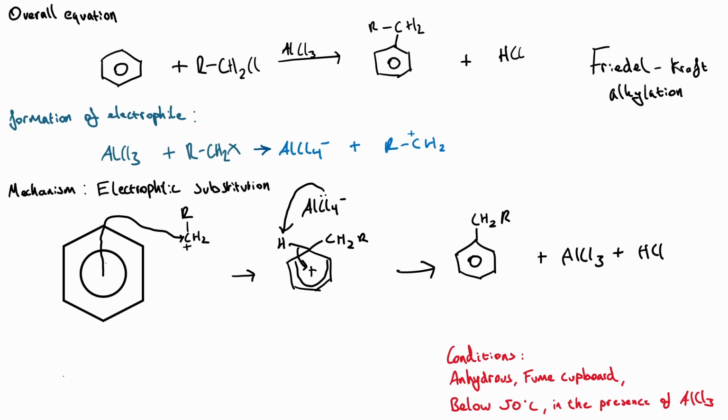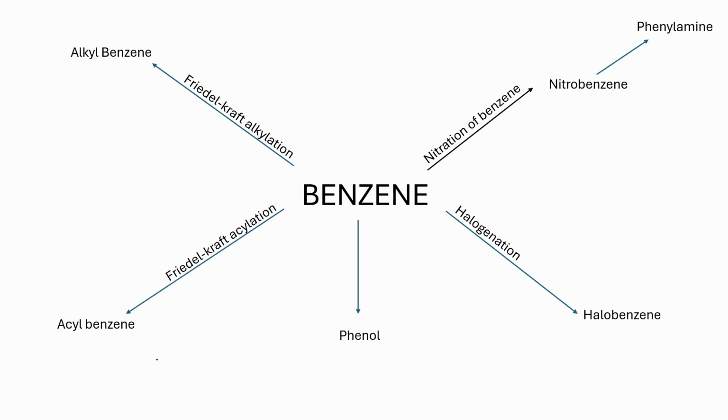We absolutely want anhydrous conditions, and we should probably do this in a fume cupboard. Anhydrous because we want AlCl3 to not react with water, because when it reacts with water, it reacts violently. And the fume cupboard is to mitigate the effects of this toxic hydrogen chloride. We also want to do this in the presence of AlCl3.